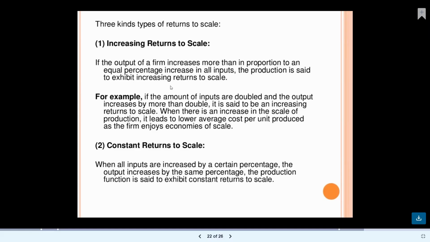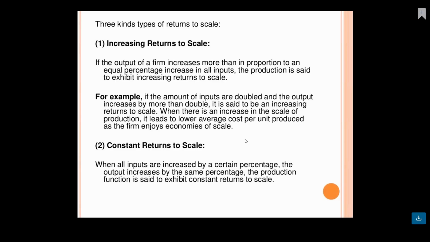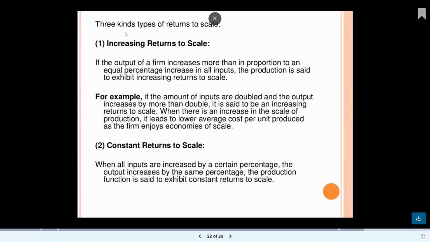First, increasing returns to scale. What is the meaning of increasing returns to scale? If the output of the firm increases more than in proportion to an equal percentage increase in all inputs, the production is said to exhibit increasing returns to scale. For example, you have increased one labor, one machinery, and raw materials also, and the result is you get more production. When the output shows an increasing trend, we say it is increasing returns to scale.